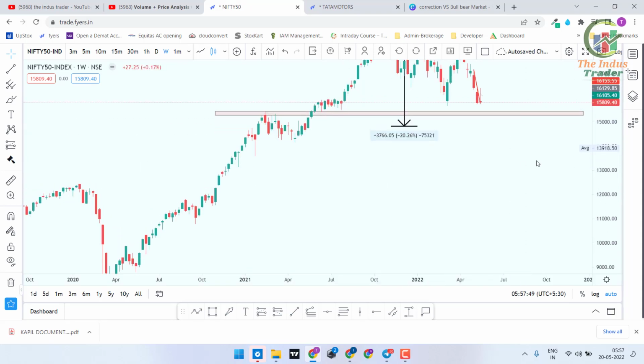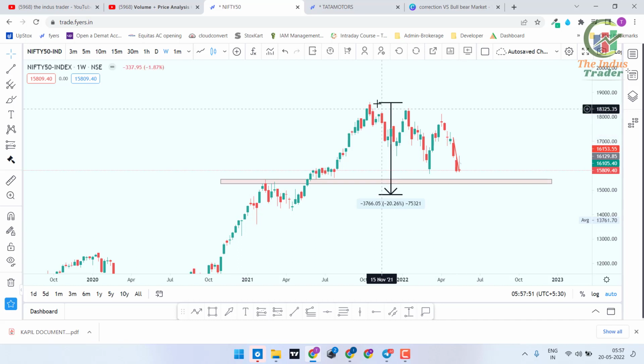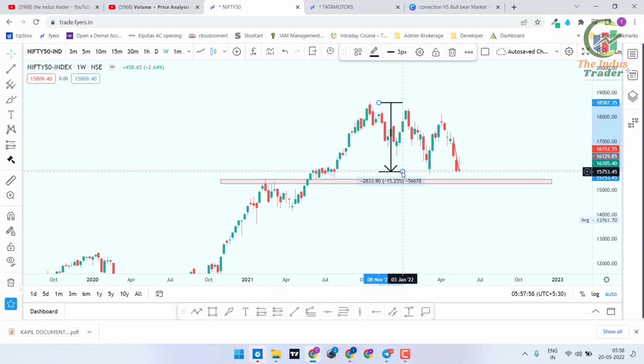See the Nifty from the recent swing high, it has corrected only 15%, and I have given a label here. If this level gets broken down, then it will cross the 20%, then we can say Nifty 50 is also going to be in a bear market. And apart from that, we can also see that it's forming lower lows and lower highs.